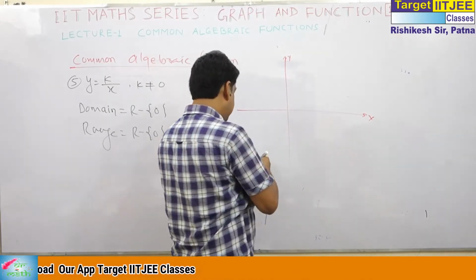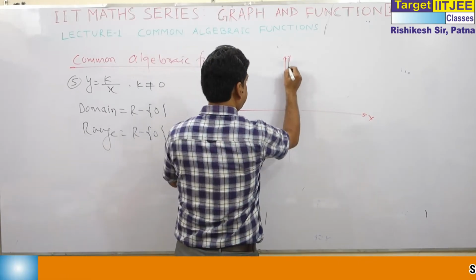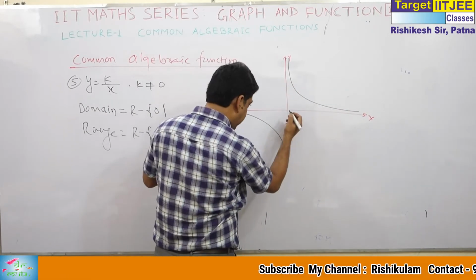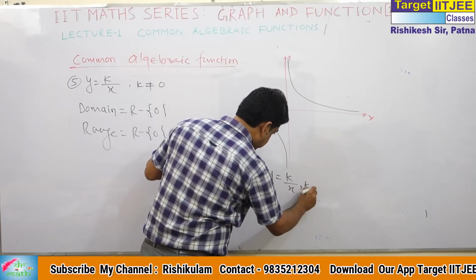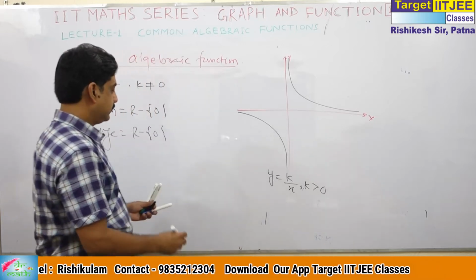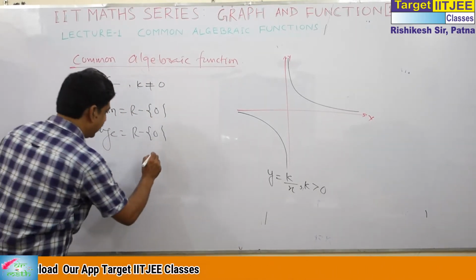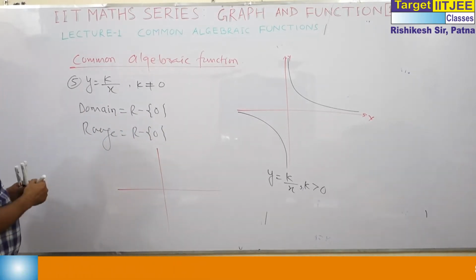This graph will be of this type, and this exists when k is greater than 0. When k is less than 0, the graph will be like this.